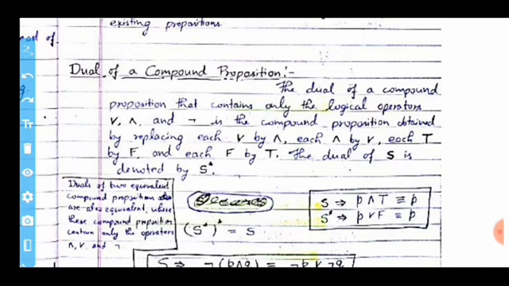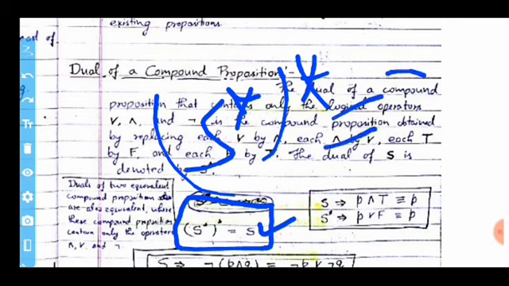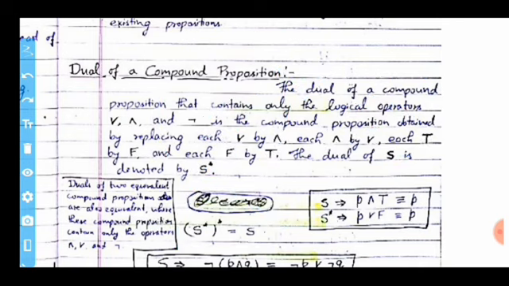So the duals of two equivalent compound propositions are also equivalent, where these compound propositions contain only conjunction, disjunction, and negation. Only these three logical operators are used to make a compound proposition. So S star star is equal to S itself, which is represented here.